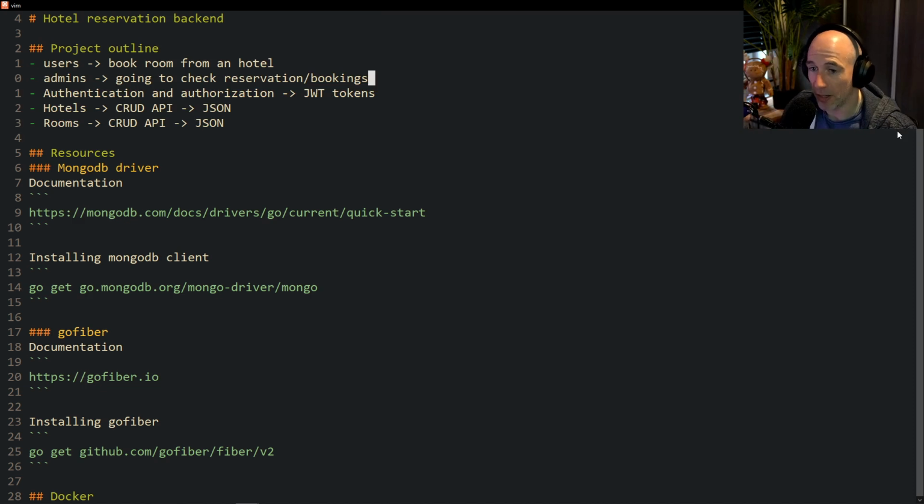So maybe a user can, of course, not check all the reservations. He can check his reservations, but not everybody's reservations. So we need to find a way to authenticate our users in the system.